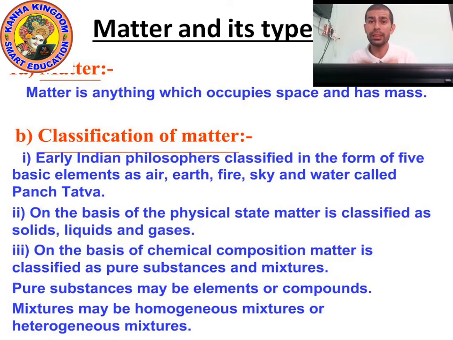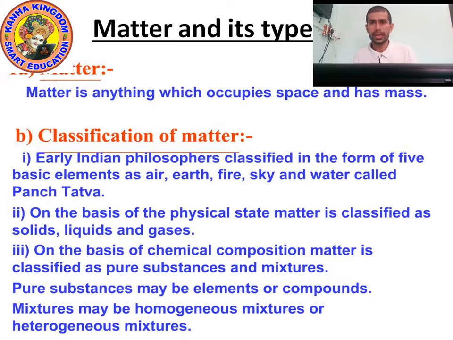All matter has mass. What is mass? Mass tells us how heavy or light an object is. If any object is heavy or light, it means it has mass. I have mass, you have mass, everyone has mass, and we all are matter. I am matter, you are also matter, because we occupy space.